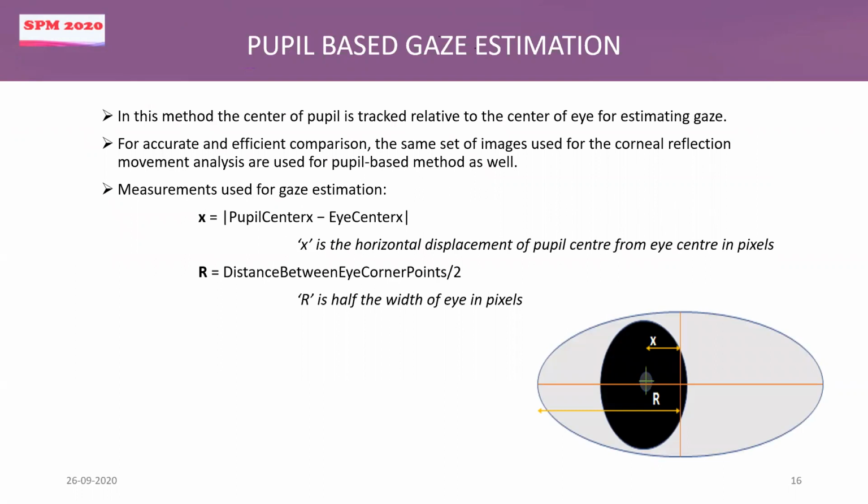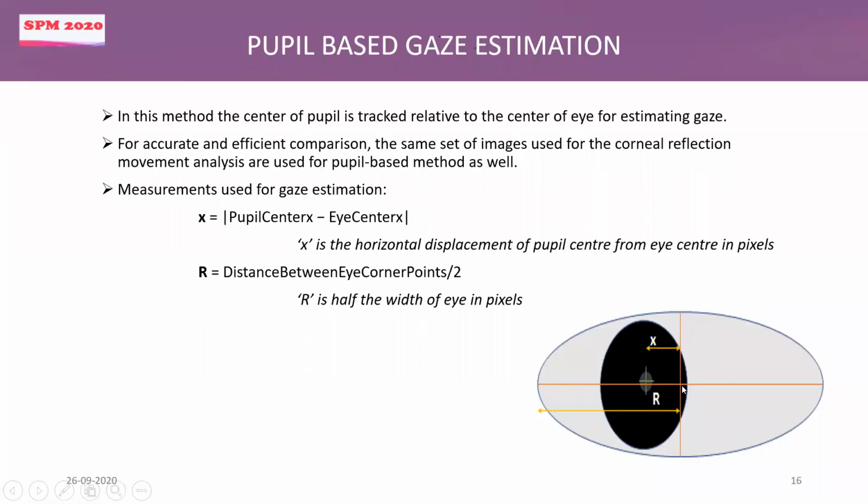Now coming to the second method, pupil-based gaze estimation. This is the point we are tracking against the center of the eye, and we have only two measurements here: the distance between the pupil and the center of the eye, and the width of the eye. So in this case, R would represent the width of the eye.